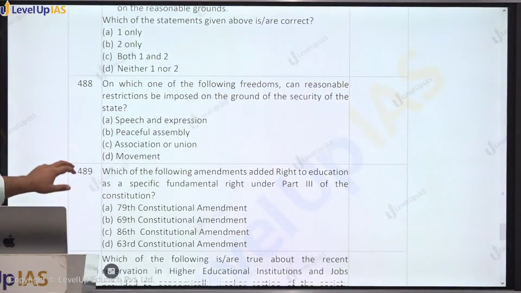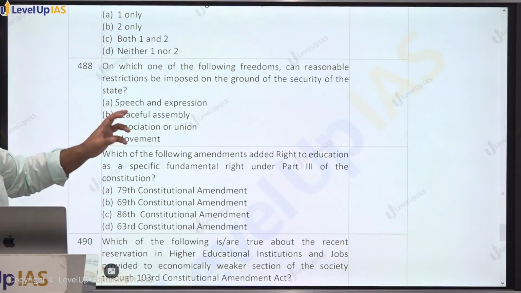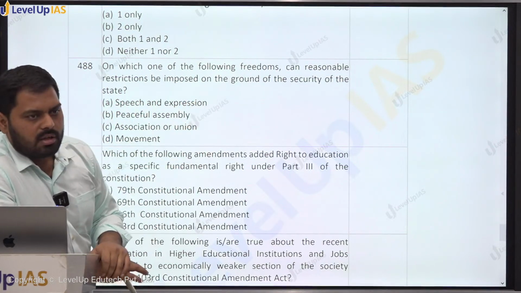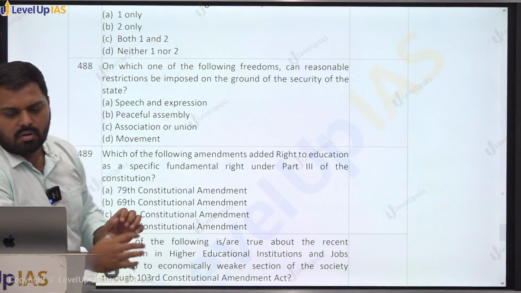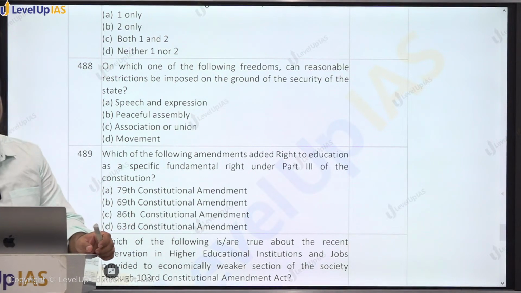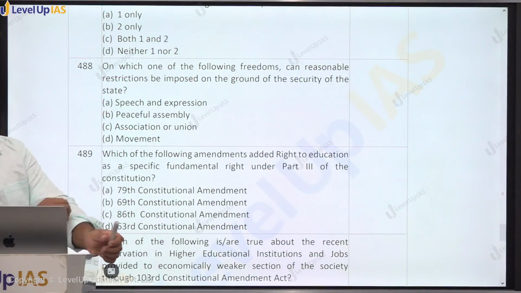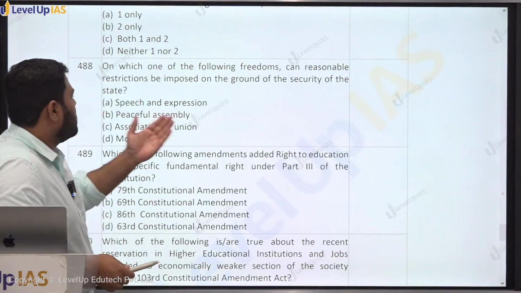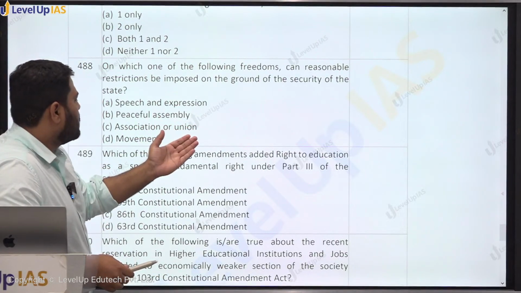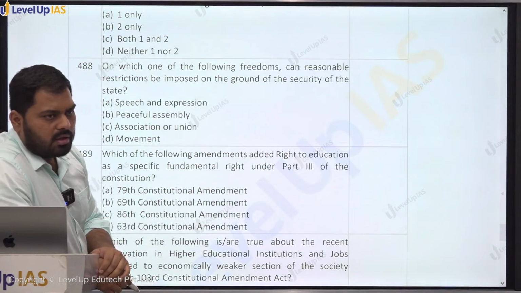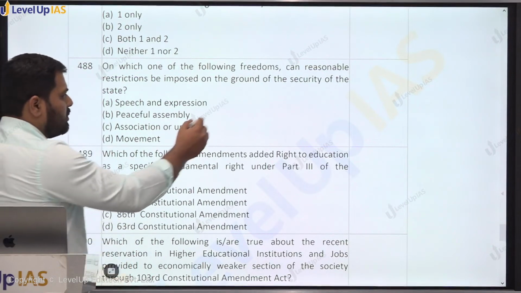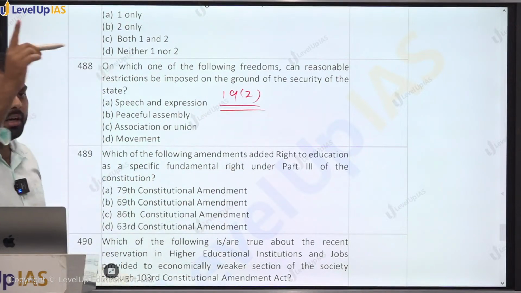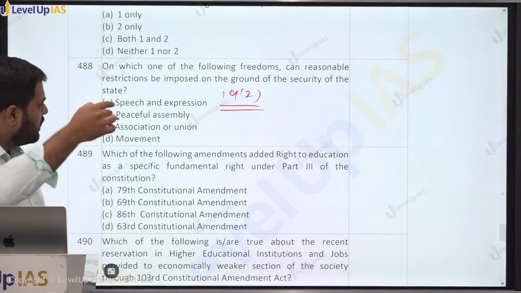Which one of the following freedoms can be restricted upon the grounds of security of the state? Which of these rights can be restricted on the grounds of security of the state? One is speech and expression, peaceful assembly, association or union, or right of movement. So security of the state as a word is mentioned under Article 19.2. Sovereignty and integrity of India is a different thing. That is applicable in first, second and third.